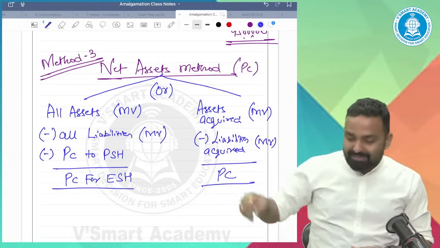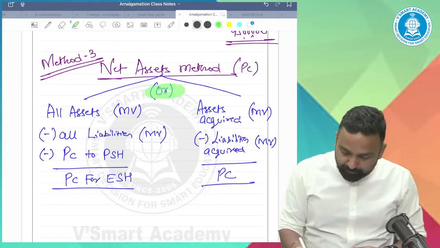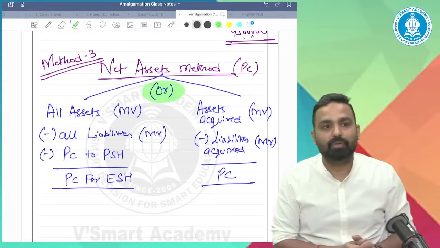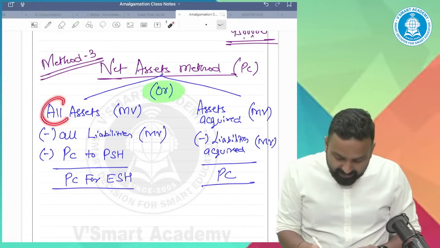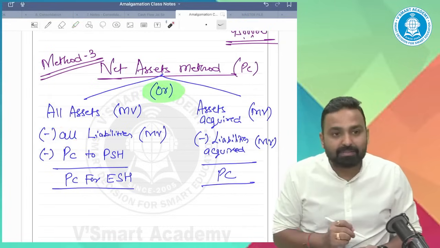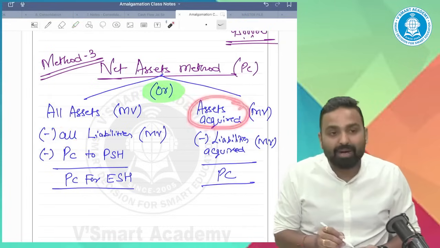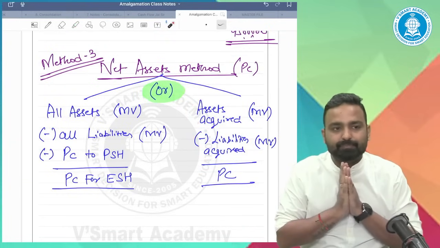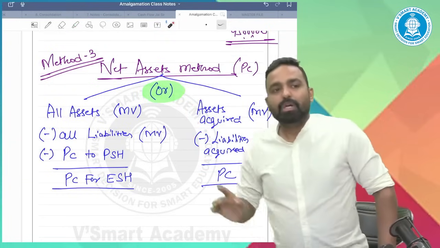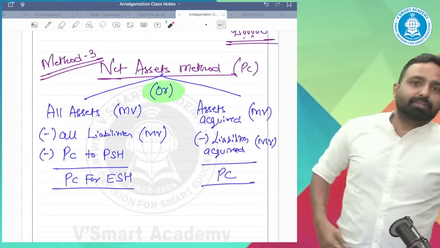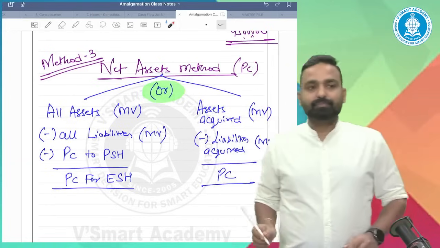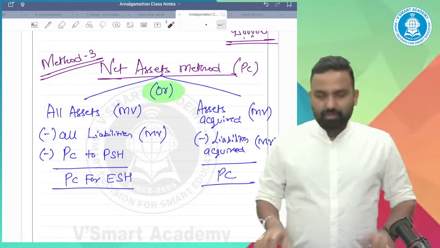Now, net asset method has two different concepts. Here I consider all assets, all liabilities. Here I consider assets acquired, liabilities acquired. I will give you the reasons. Don't worry. So method 3 is a net asset method. Simple.